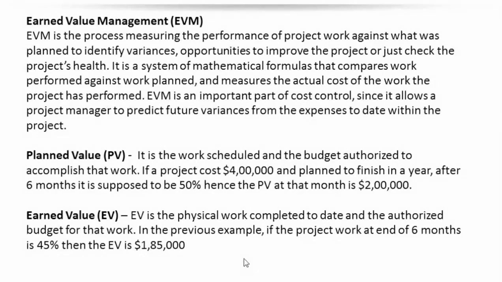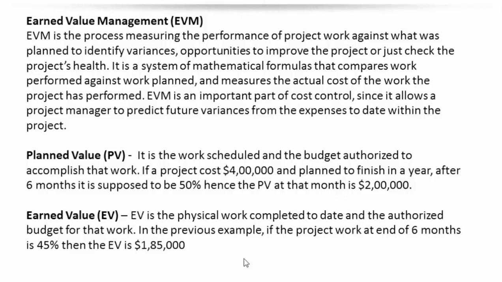Earned value management is always calculated at a particular date. As of that date, that is 6 months from when it started, we are supposed to do 200,000 worth of work. What is the earned value?